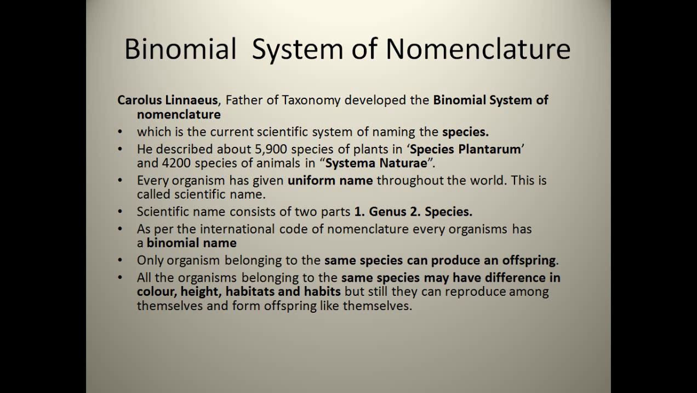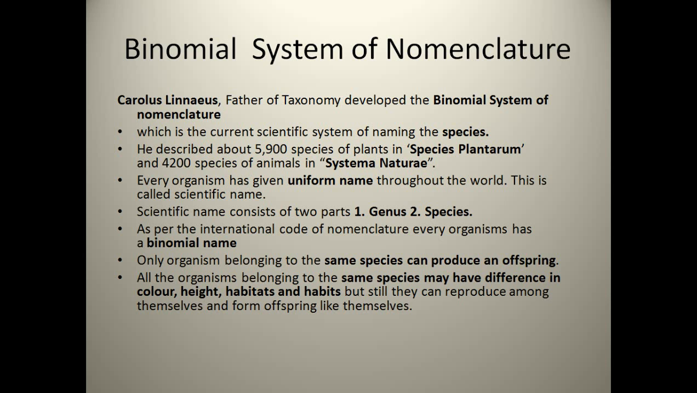Who is Carl Linnaeus? Carl Linnaeus was a great biological scientist, father of taxonomy, who developed the binomial system of nomenclature. Okay, what is taxonomy? Structure of the plant we studied is known as taxonomy. So the father of taxonomy developed the binomial system of nomenclature. Now the first point written here is: the current scientific system of naming the species.